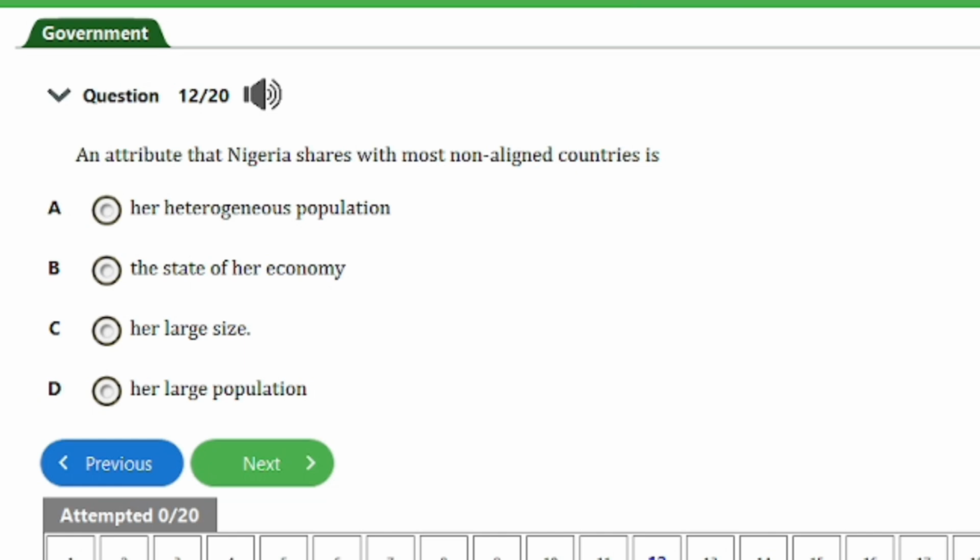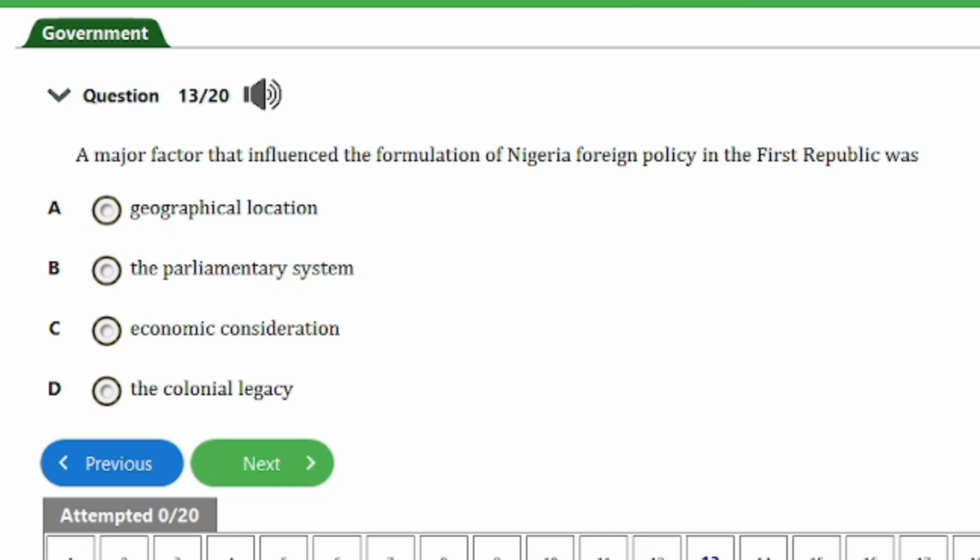We have here question number 13. It says, a major factor that influenced the formulation of Nigeria foreign policy in the First Republic was A. geographical location, B. the parliamentary system, C. economic consideration, D. the colonial legacy. So guys, the answer to this question is option D, that's the colonial legacy, and that is for this question. So let's head on to the next one, guys.